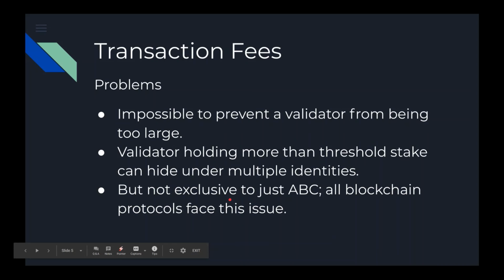On the other hand, the problem faced is that it is impossible to prevent a validator from being too large or having too much stake. A validator holding more than the threshold stake can hide under multiple identities. But these problems are not exclusive to ABC; all blockchain protocols face this issue.